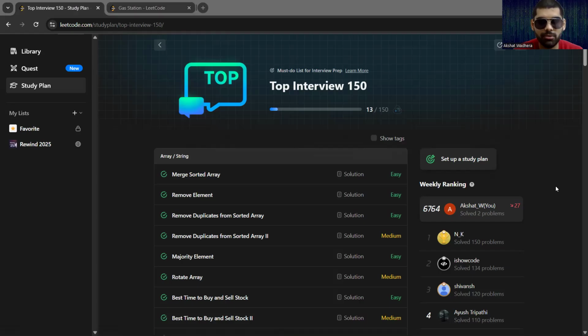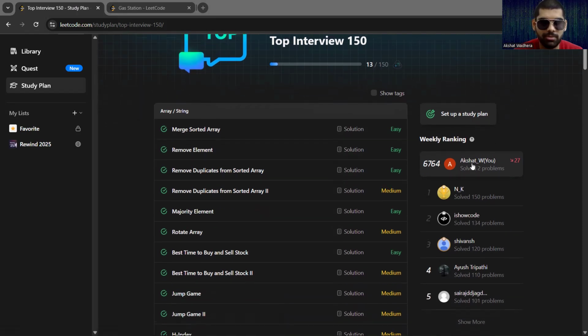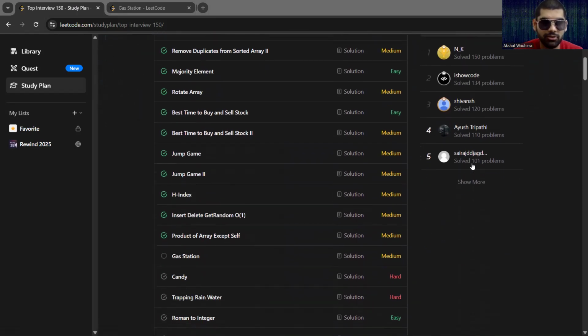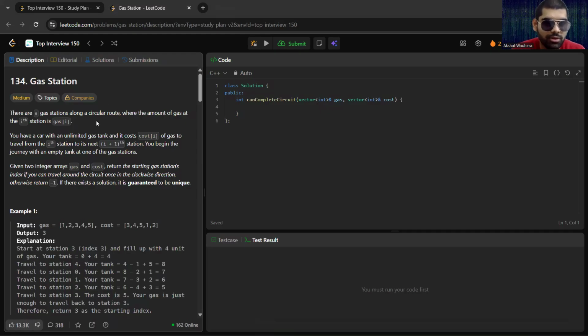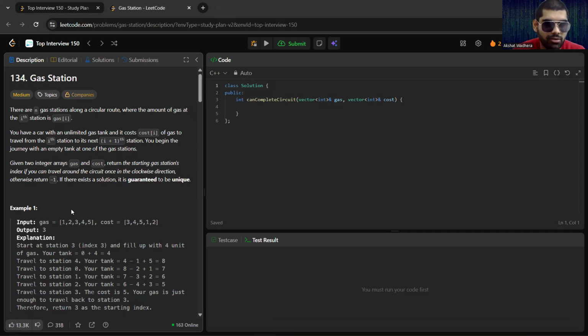Hi. Today I'm going to discuss the next question in the Leetcode Top Interview 150 study plan, that is Gas Station. This question asks: there are n gas stations along a circular route, where the gas at each station is given by gas[i]. This array basically gives the amount of gas we can refill at a particular index i.